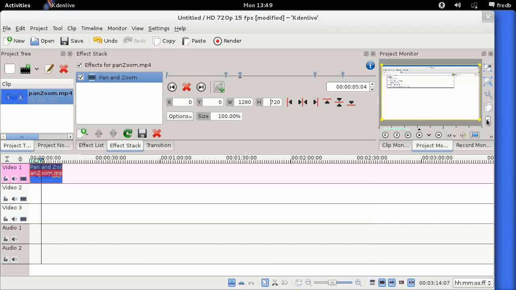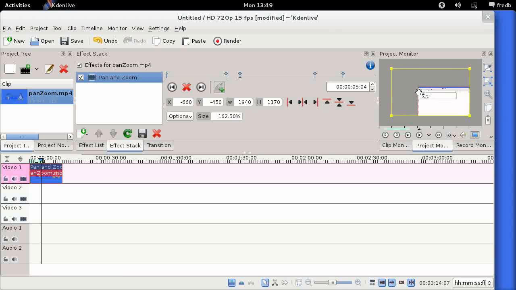So if we click on this slider first, because it's taking up the whole of the screen here, this allows you to resize the image in this window. It's not very fine grained, so what I find works best is if you click on this icon and then use your mouse wheel, you can zoom out with a bit better resolution here. So I'm going to click on this handle and drag it out to make this screen bigger, and I think I'm going to do the same to the bottom one. Okay, so there we go.